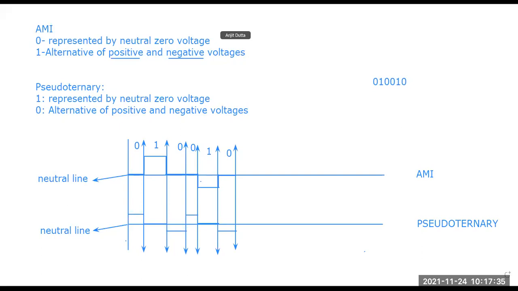And what is the advantage of the bipolar scheme? A positive, a negative and a neutral value line, three lines can be drawn simultaneously. But there is a problem while we are trying to synchronize for a longer sequence of data.